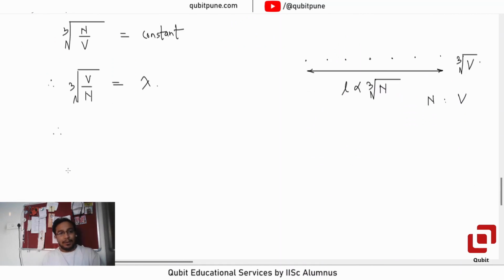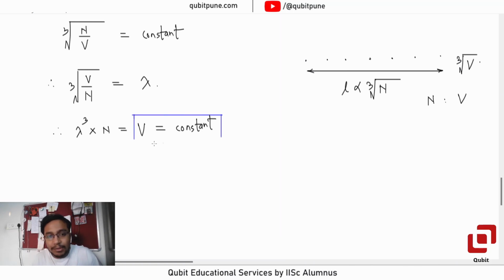So what will we now have? We will now have lambda cubed into capital N equal to V, that is constant. That's what they're saying. Because V is the volume of the box, and both the boxes have the same volume in which gases A and B have been kept.